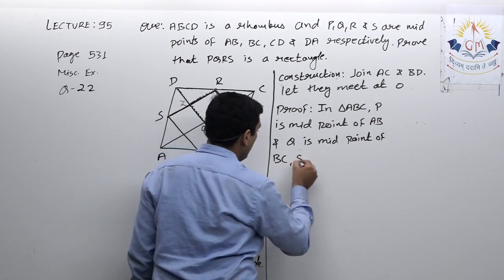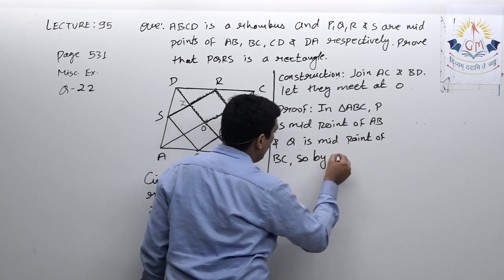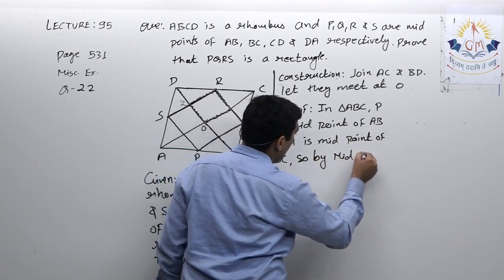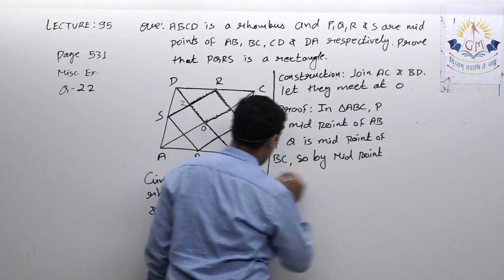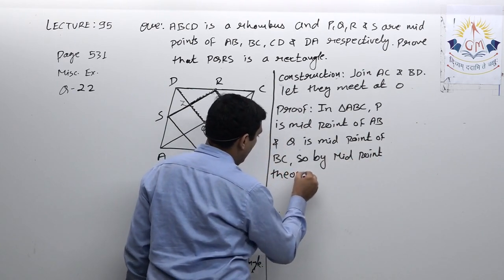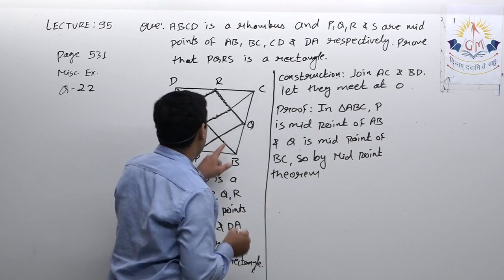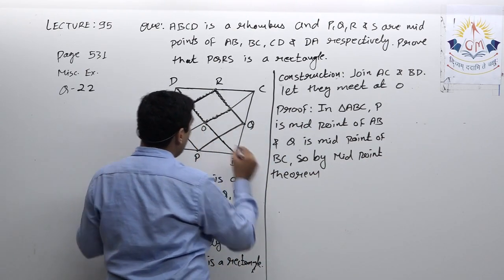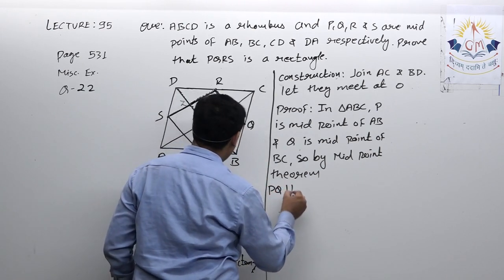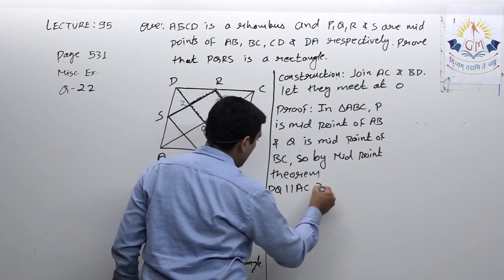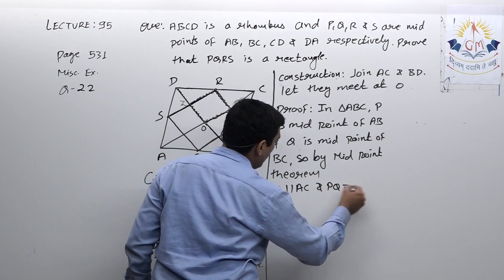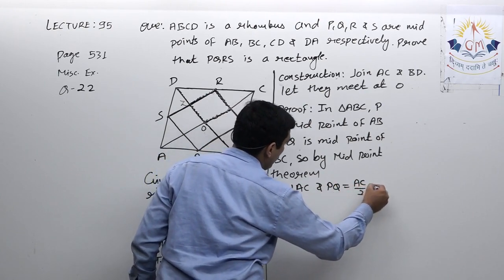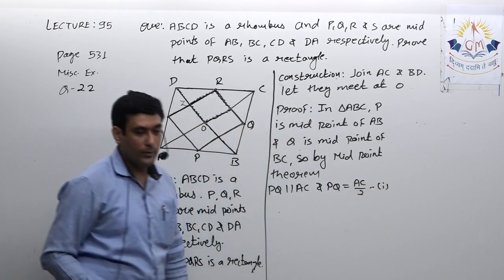So by midpoint theorem I can say PQ is parallel to AC and PQ equals AC by 2. Let it be equation number 1.